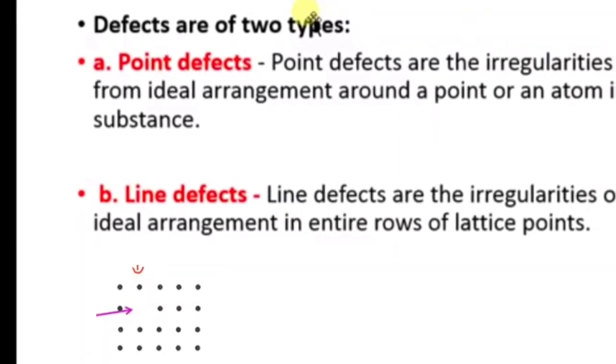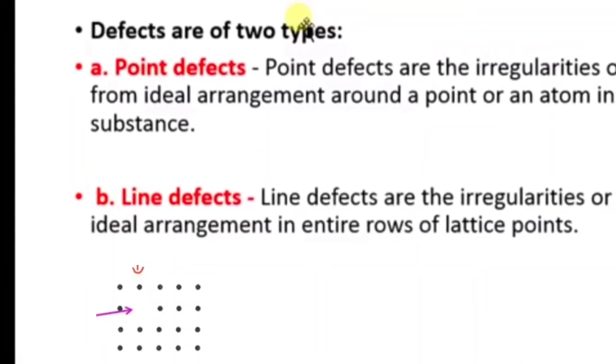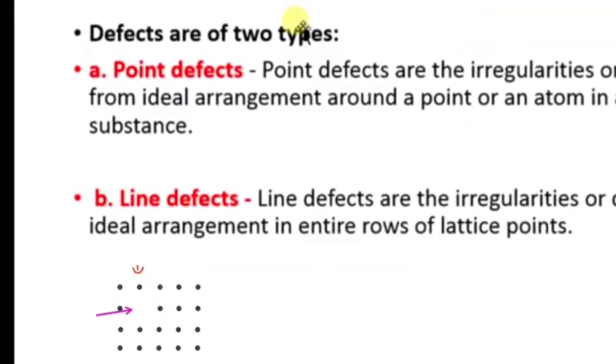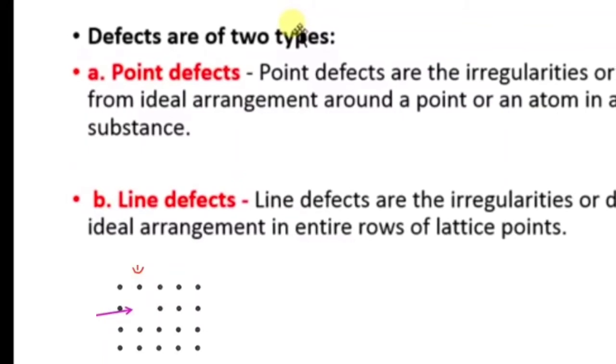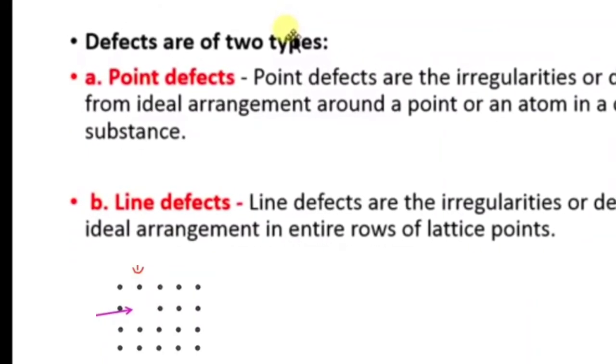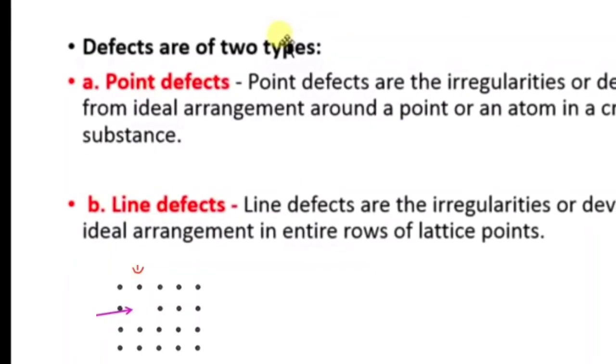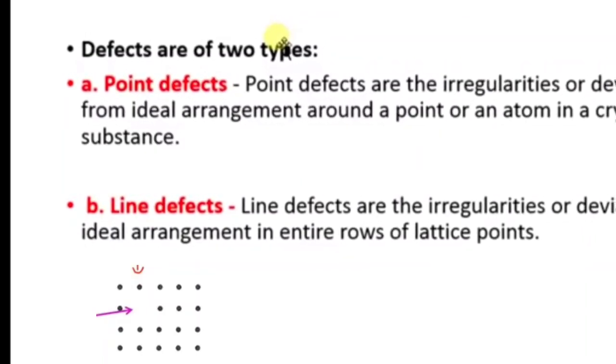You see, when we talk about FCC, we know that atoms occupy the faces and also the corners. Similarly, when it comes to the body, the point is nothing but a constituent particle. When particles deviate from one place to another place, that is nothing but a point defect.